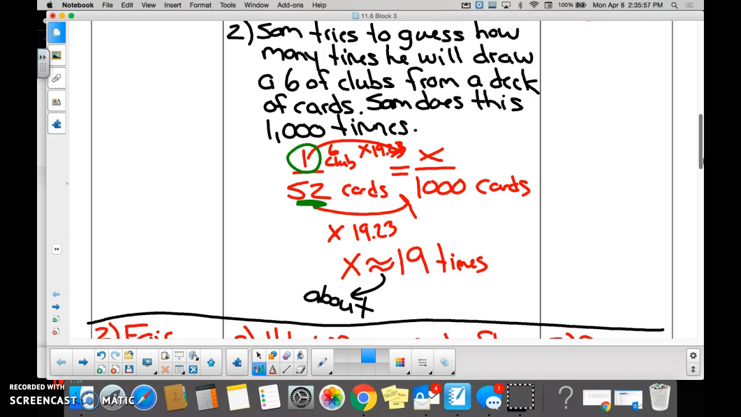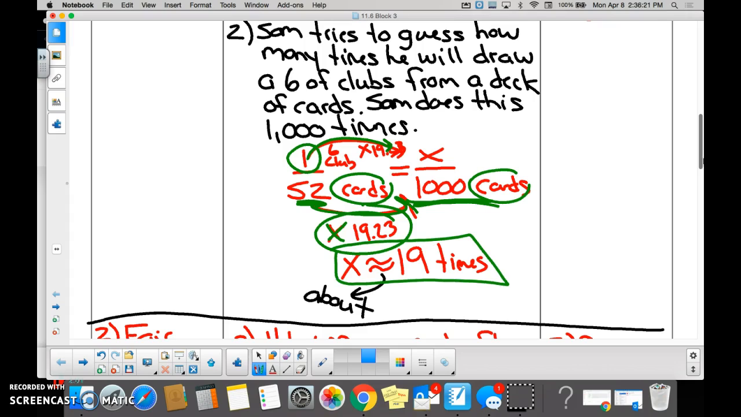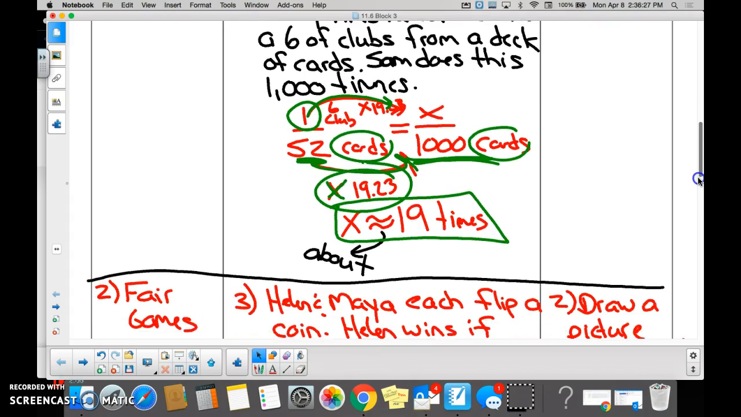1. Once. So if he's going to do this 1,000 times, or draw 1,000 cards, to line up our labels, cards and cards, right? How do you get from 52 to 1,000? Multiply by 19.23, right? Yes. And that's a rounded number. If you multiply that by 19.23, we figured out that Sam was going to get a 6 of clubs about 19 times out of 1,000. Yes, no? Yeah. Okay.